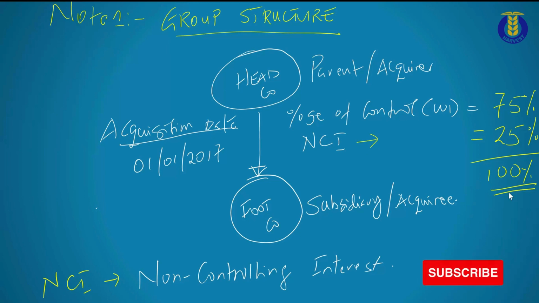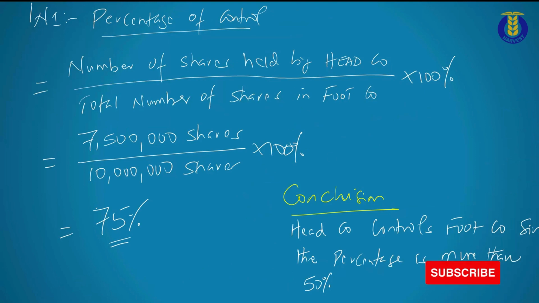But how do we get the 75%? In my working one on the following slide, you see that I bring out the percentage of control. The percentage of control is simply the number of shares held by the parent, in this case head company, over the number of shares in food company. That is, the number of shares held by head company out of the total number of shares in the subsidiary, our food company, expressed in percentage terms.